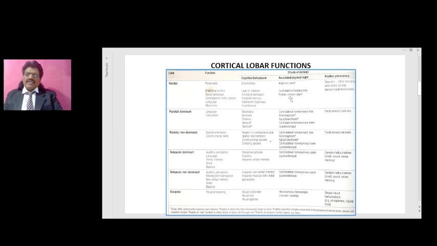That means it indicates an immature frontal lobe, or on the contrary, the frontal lobe has matured but there's damage to the frontal lobe, resulting in release of the frontal lobe signs known as frontal release signs. So when you see frontal release signs, they either indicate the brain is immature. For example, we see all these signs normally in our infancy, but after that the frontal lobe matures and these signs disappear.